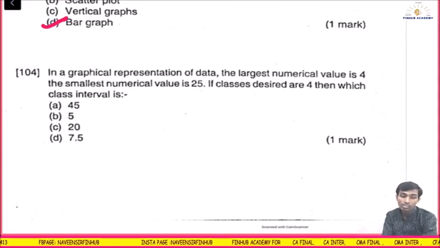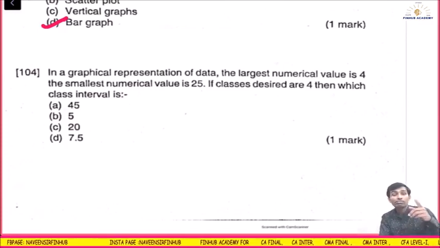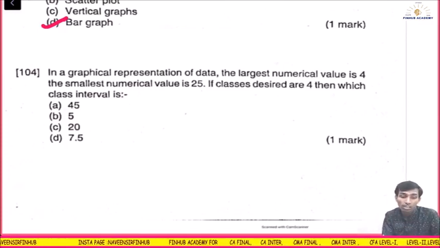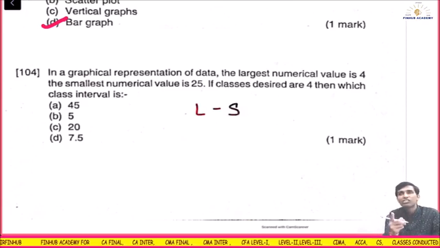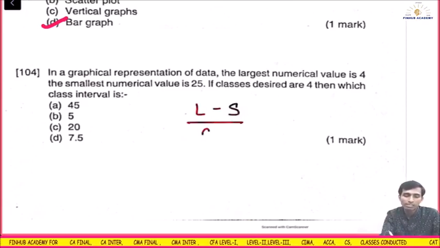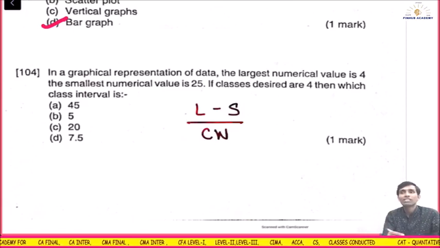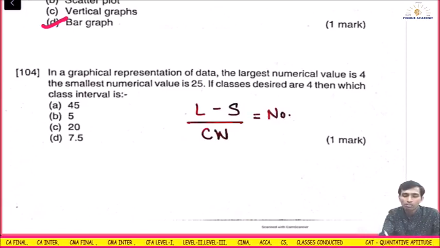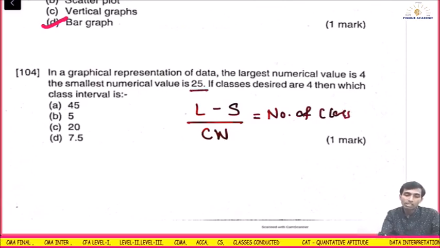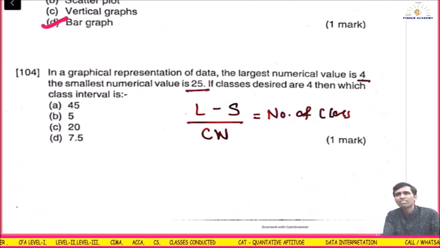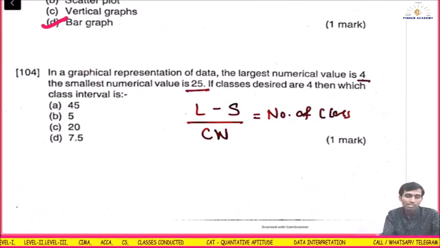Okay, in a graphical representation of data, the largest numerical value is 4 and the smallest is 25. If the classes desired are 4, then what is the class interval? Very good question. How do we calculate the number of class intervals? Listen, largest value minus smallest value is the range. Range should be divided by class width. What you get is the number of classes. The largest numerical value is 4 and the smallest numerical value is 25. No, there is some mistake in this question.